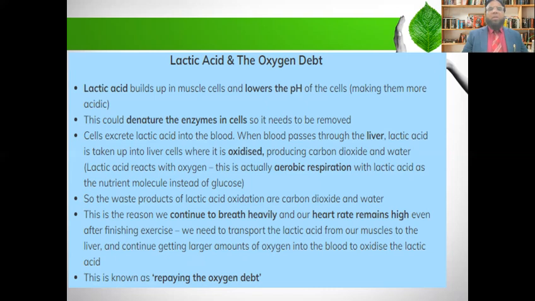Lactic acid reacts with oxygen. This is actually aerobic respiration, with lactic acid as the nutrient molecule instead of glucose. So the waste products of lactic acid oxidation are carbon dioxide gas and water. This is the reason we continue to breathe heavily and our heart rate remains high even after finishing exercise. We need to transport the lactic acid from our muscles to the liver and continue getting a larger amount of oxygen into the blood to oxidize the lactic acid. This is known as repaying the oxygen debt.